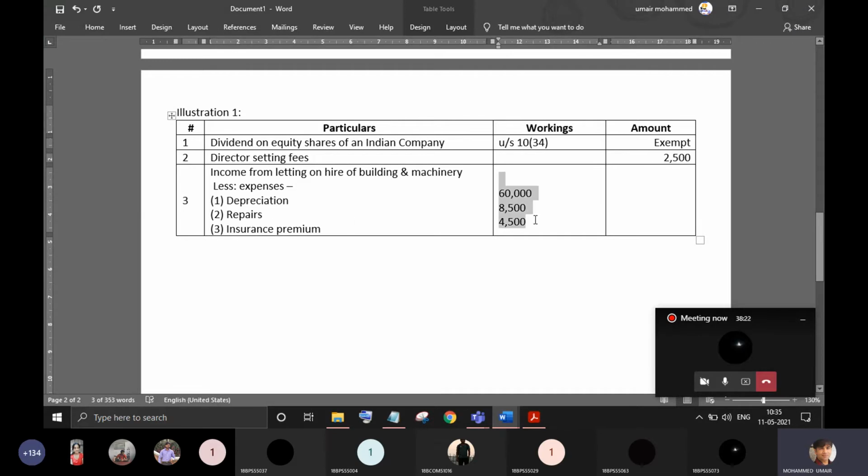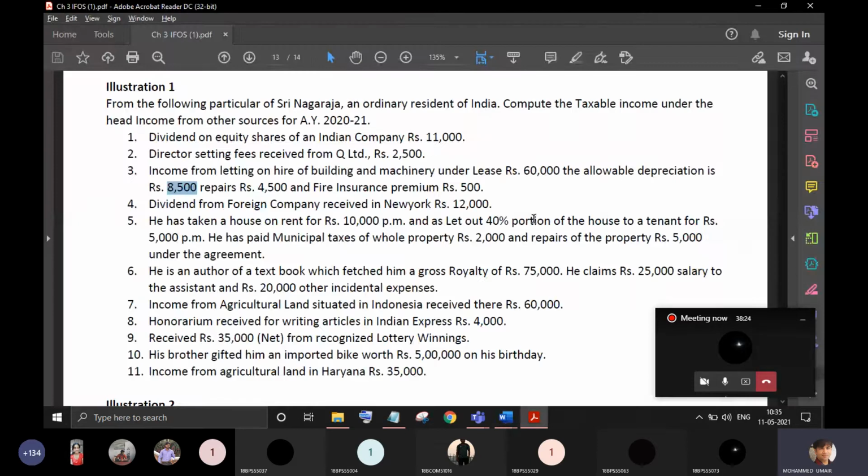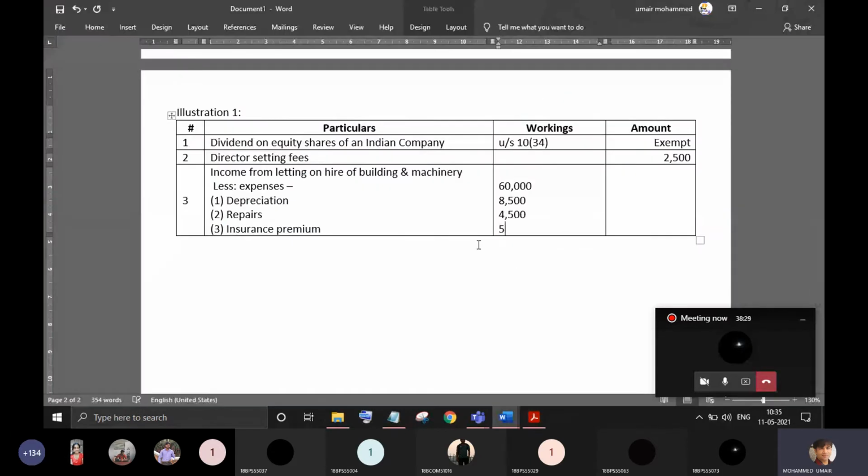Also an expense, and the insurance premium comes to 500. These are the expenses he has incurred to earn the income of 60,000. So from 60,000, let's deduct all this: 8,500 minus 4,500 minus 500. So 46,500 is there.